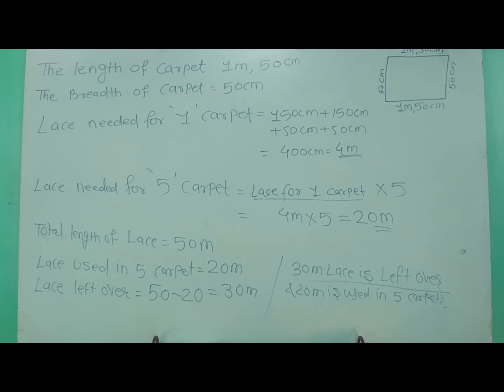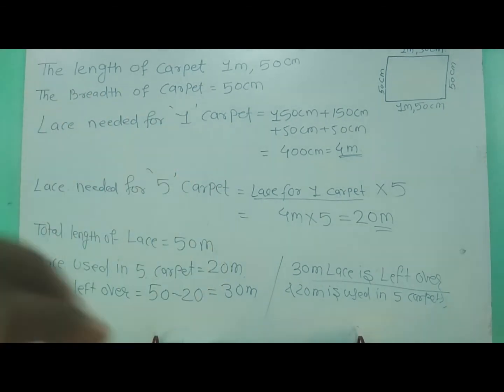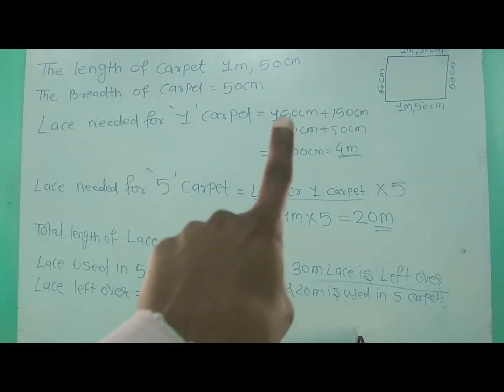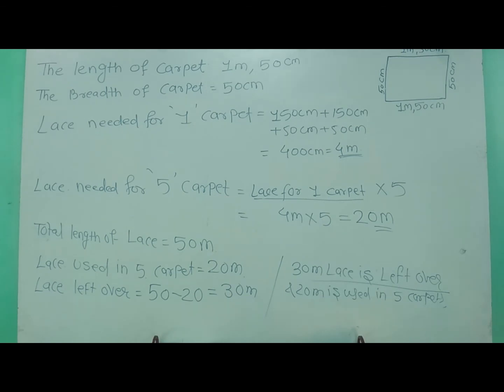और हम लोगों को पता है कि कारपेट पे हम लोग जो लेस लगाते हैं, it is around the carpet. Okay. So first of all, we have to find the perimeter of carpet, and that will be equal to the lace needed for one carpet. 1 meter and 50 centimeter is equal to 150 centimeter.